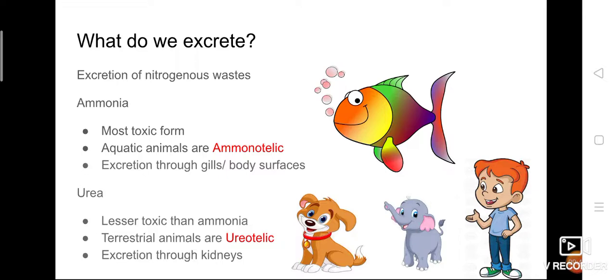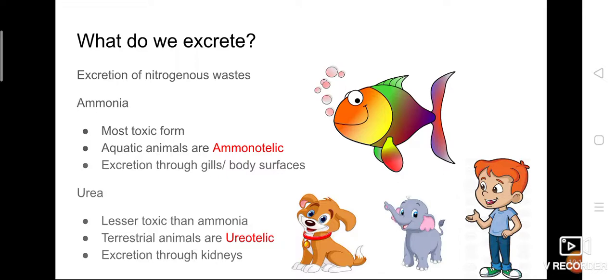So the best examples are aquatic animals, that is, fishes. How are the aquatic animals excreting the ammonia? They excrete it through the gills or with the help of their body surfaces. So ammonia is one of the nitrogenous wastes, and it is very, very harmful, extremely harmful.